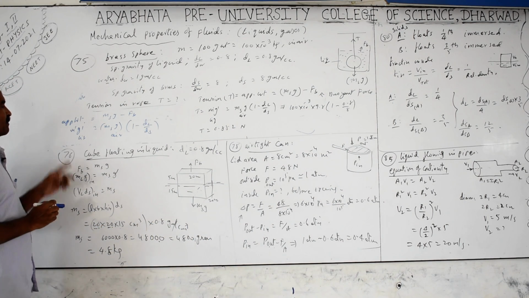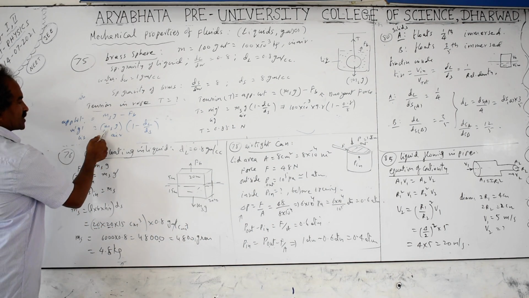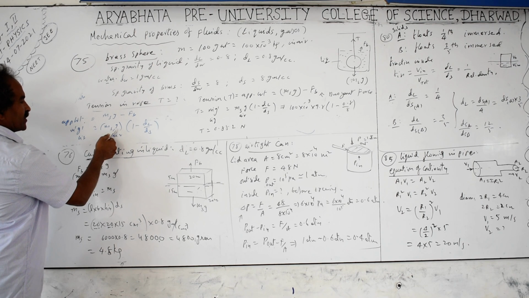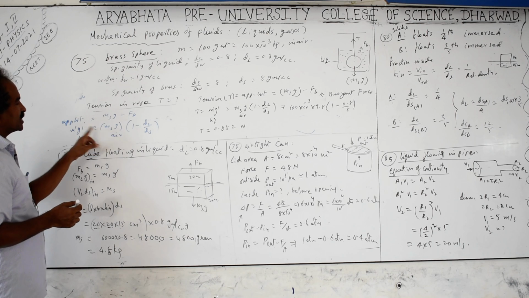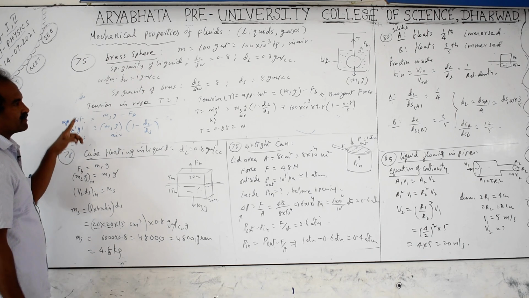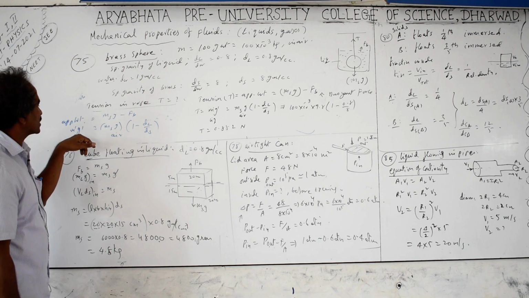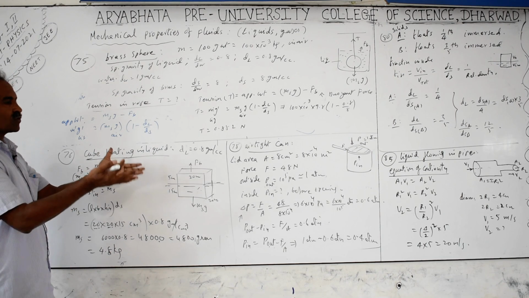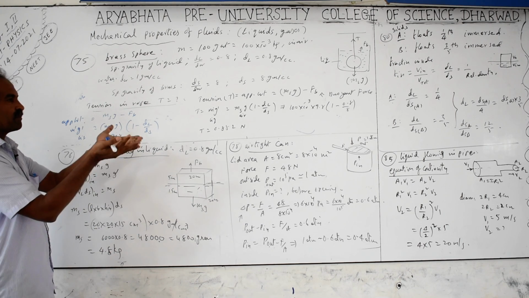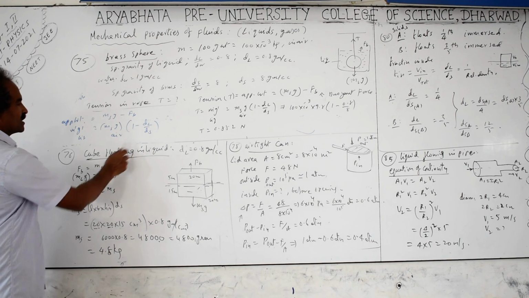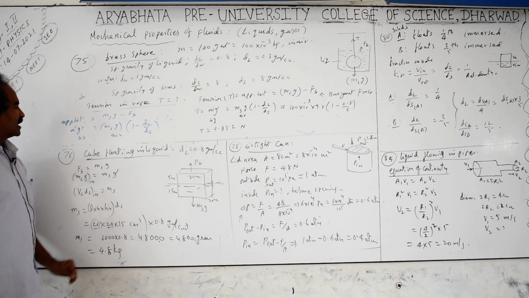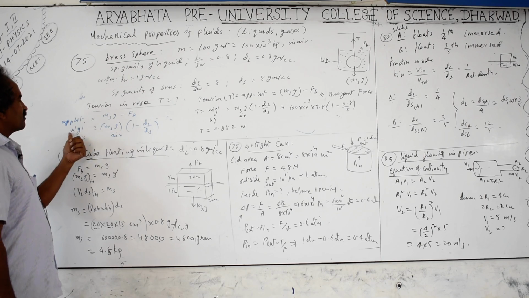Apparent weight m' g' equals true weight, the mass of the solid into g, into 1 minus density of liquid by density of the solid. So here the common g cancels out, and you can find only the masses. But in this case, if they ask for masses, what is the apparent mass? If you take any solid and go into the water, the weight appears to be less. If g is taken, the mass also appears to be less. We can compare in terms of weight or mass.